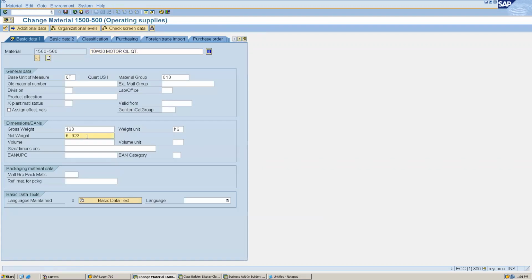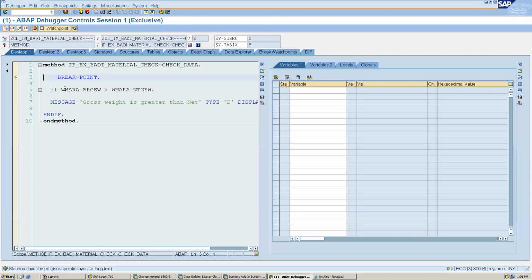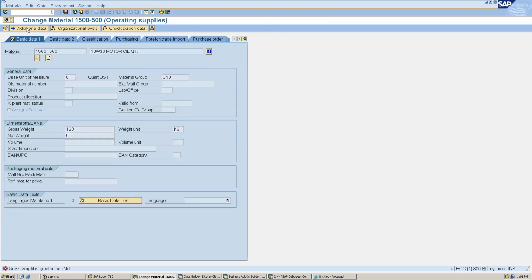And for example, I am making it 3. See, it has stopped in our body now, and we will have this value. So it will display this message, and you can see it is coming correctly in error format.